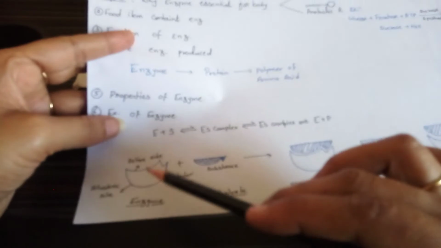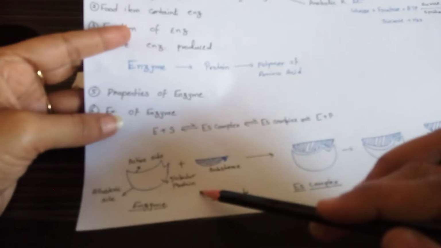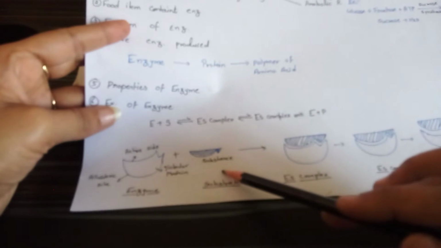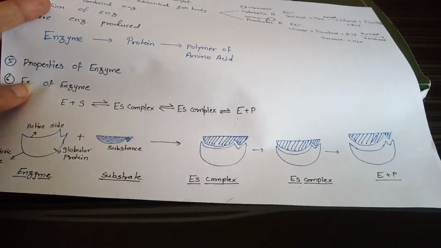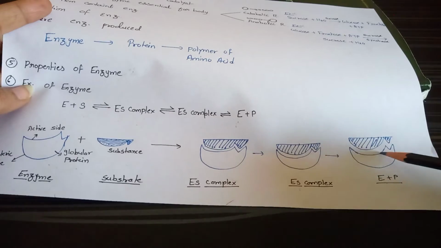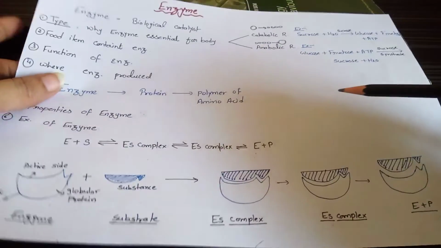So this is the enzyme, this is the active site, this is the allosteric site, and this is the globular protein. Now this is the substrate. When they both attach, they make an enzyme substrate complex, and the enzyme substrate complex then further breaks down into the enzyme and product. This is the product and this is the enzyme. So this is all about the enzyme.